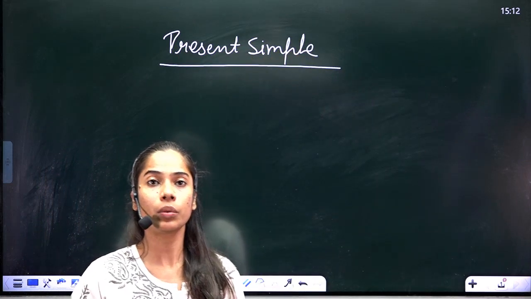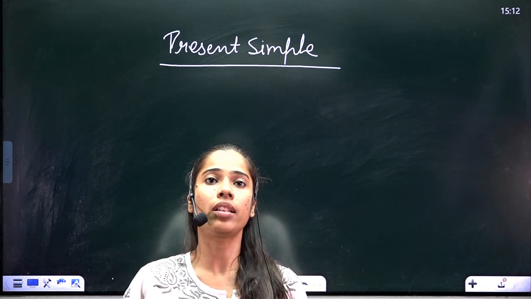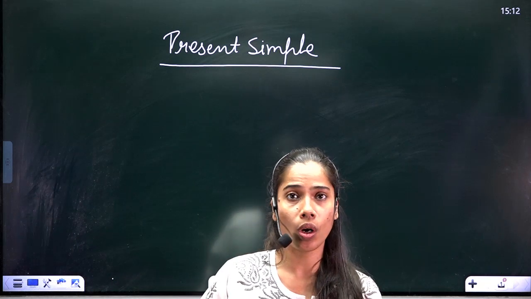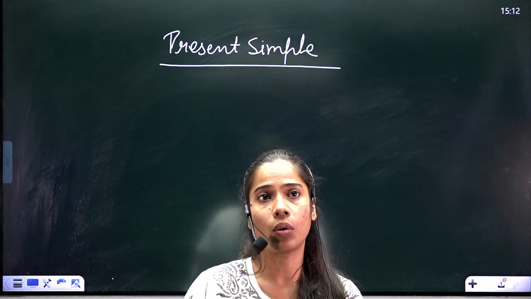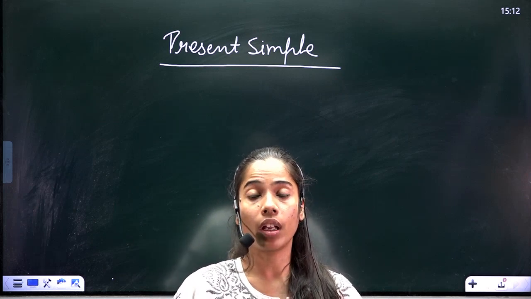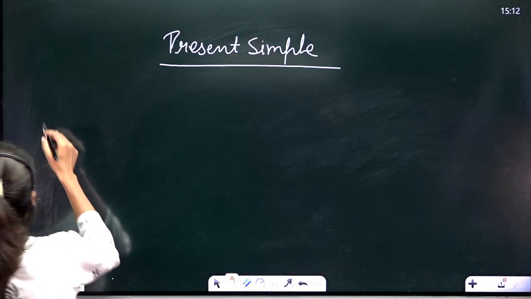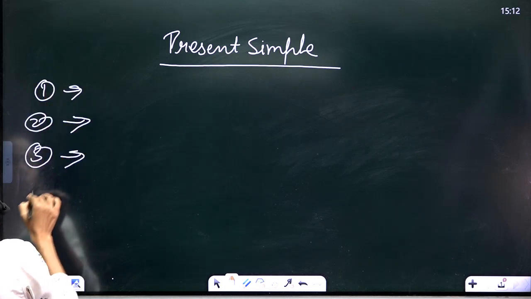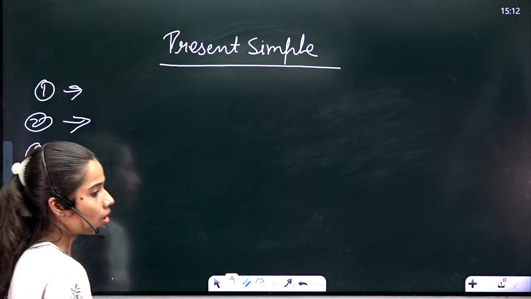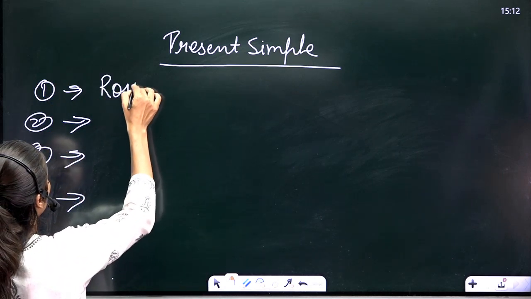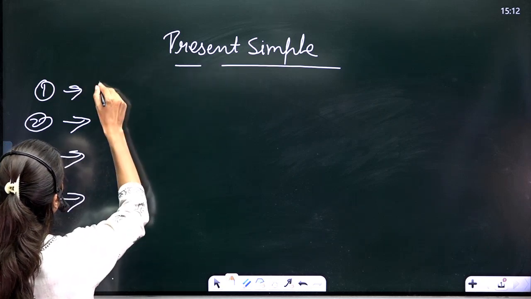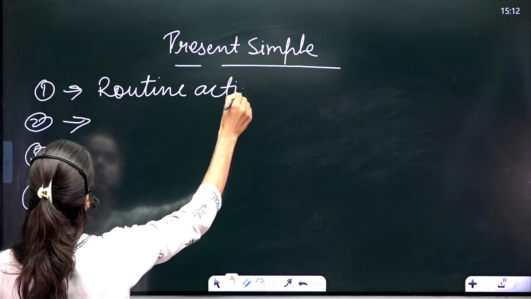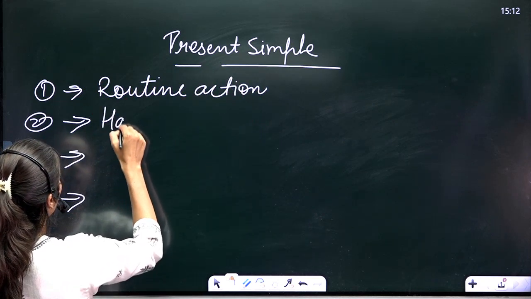So the first question is, what kind of sentences are used with the present simple tense? So basically to know about it, first we should learn about the uses of it and where it can be used. As an example, okay, so we can use present simple tense with the routine action, habitual action.